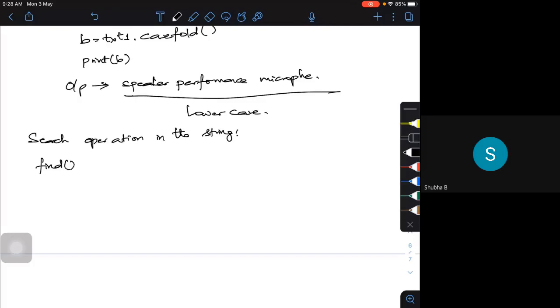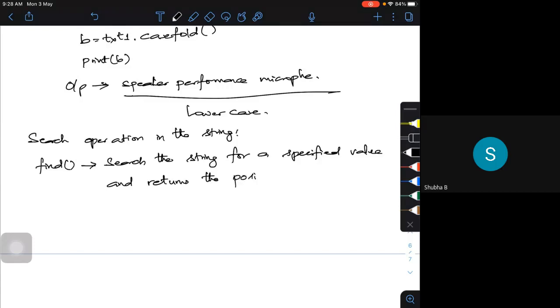So what does it do? It searches the string for a specified value and returns the position where that value was found.